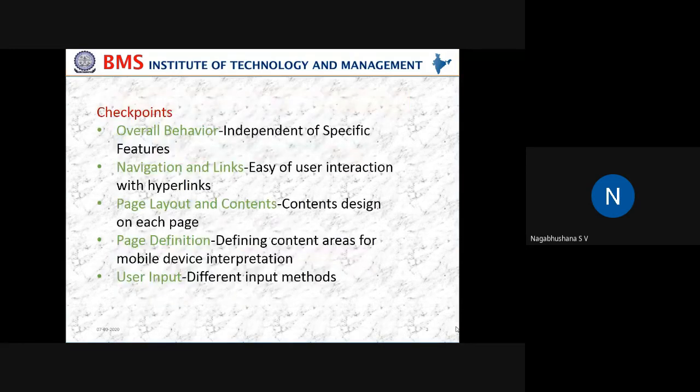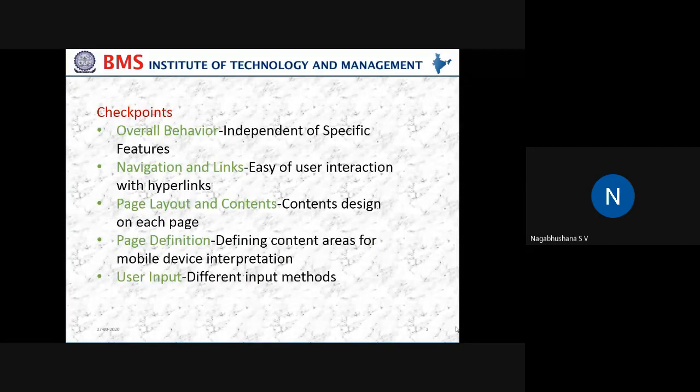So there are 5 checkpoints for mobile accessibility. One is the overall behavior, then navigation and links, page layout and contents, page definition, and the user input. These are the 5 checkpoints for mobile accessibility. Let us talk about them one by one.